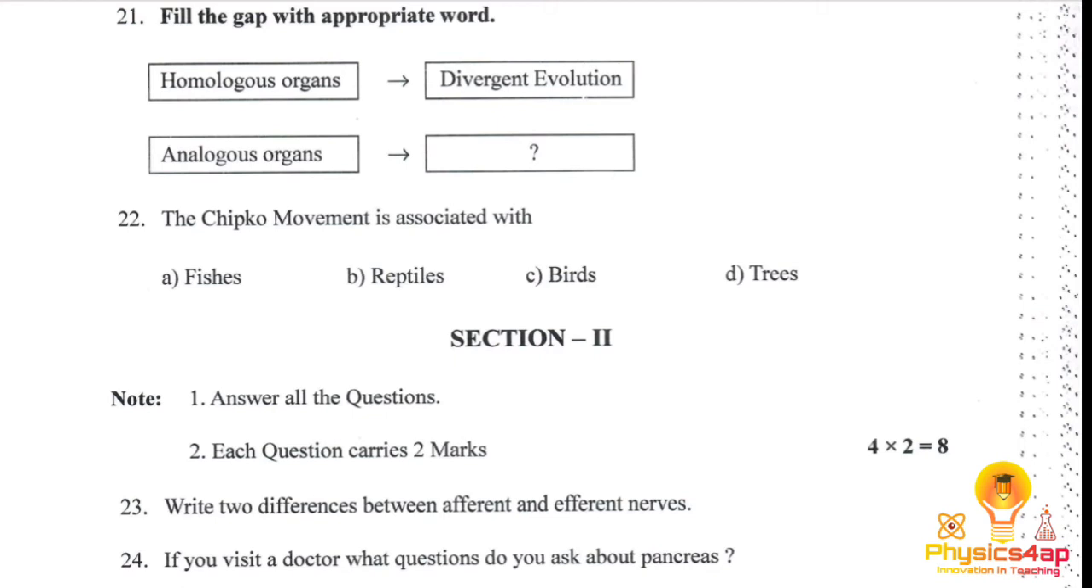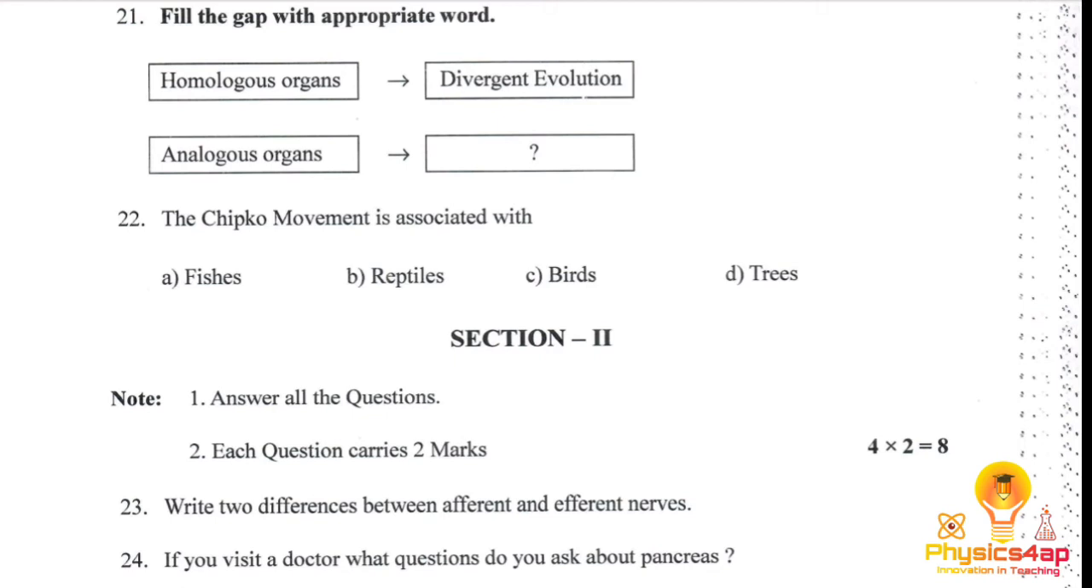22, the Chipko movement is associated with trees, which is used to save the trees. And in section 2, we have 4 questions with 2 marks each. So the 23rd is: write 2 differences between afferent and efferent nerves.